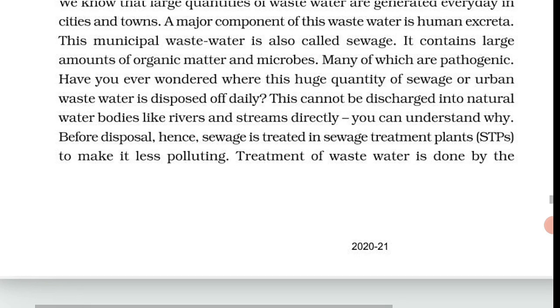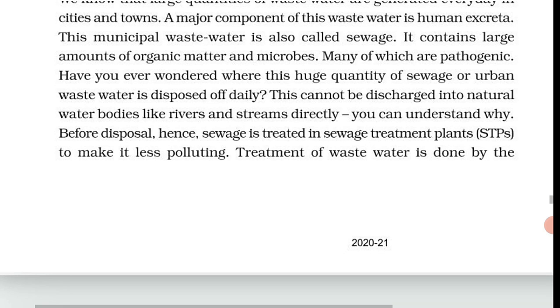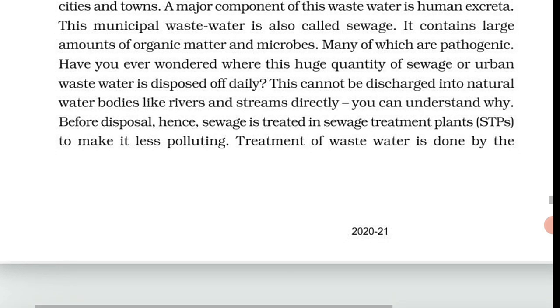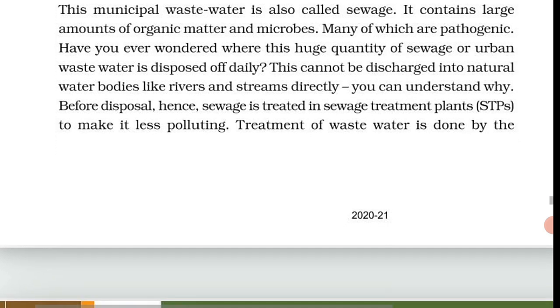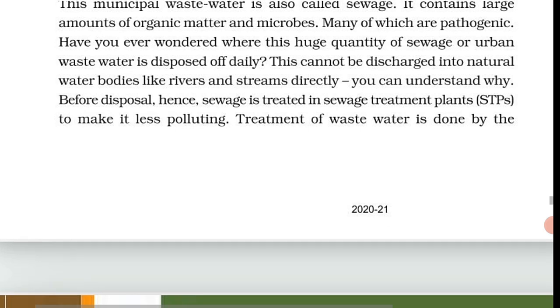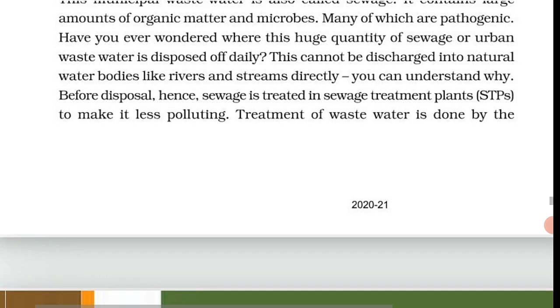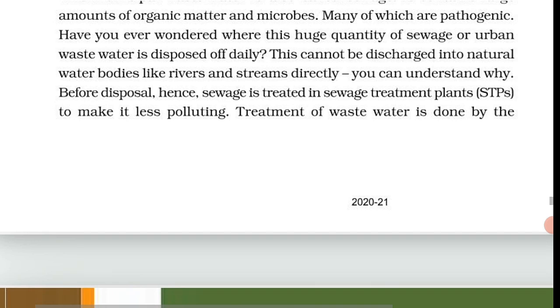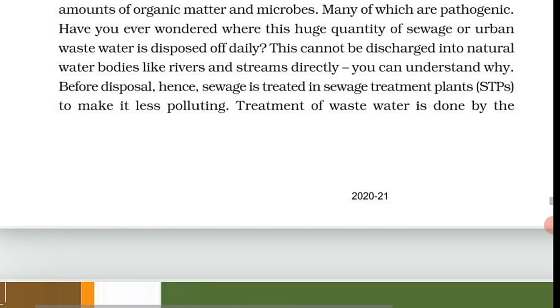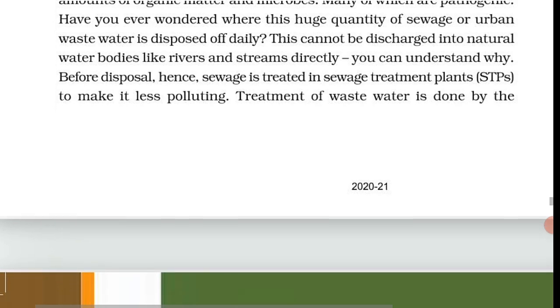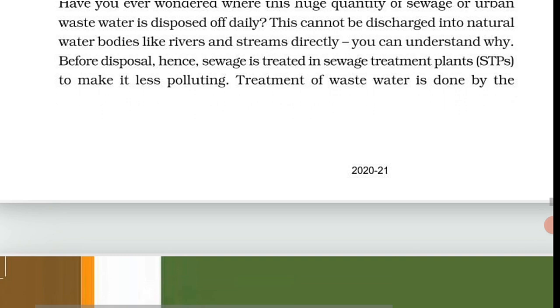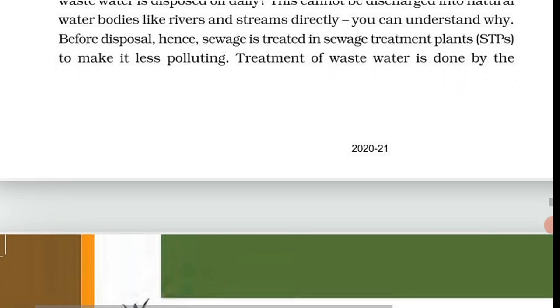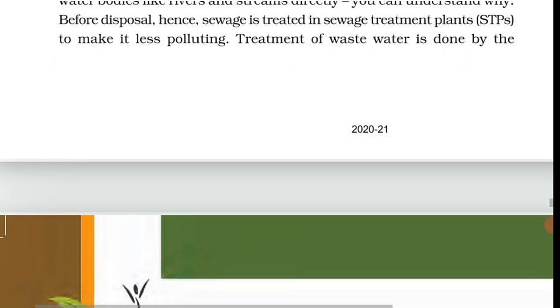The greater the BOD of wastewater, the more is its polluting potential. The higher its BOD value, the higher its polluting potential.